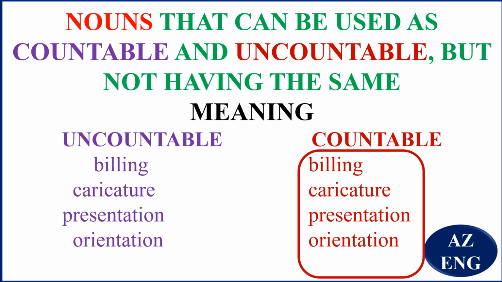And the other one here is to do with where an object faces, the direction of that object. So it's the orientation of the object. That meaning is countable. What are the orientations of the objects? Now you're talking about the directions that they face.